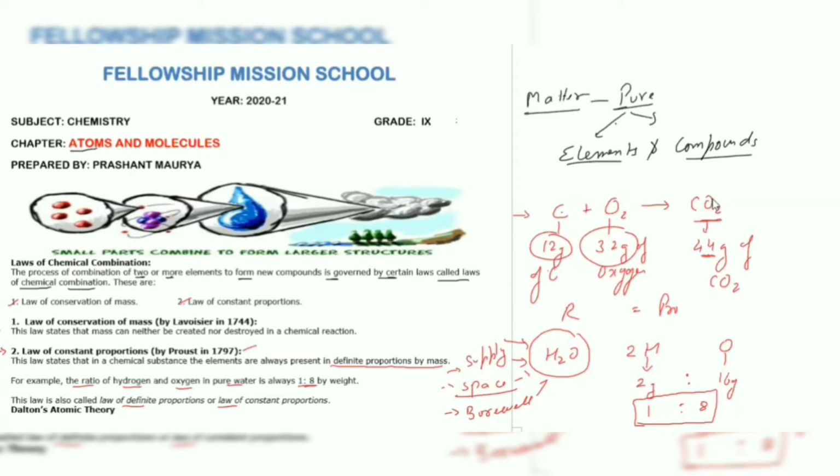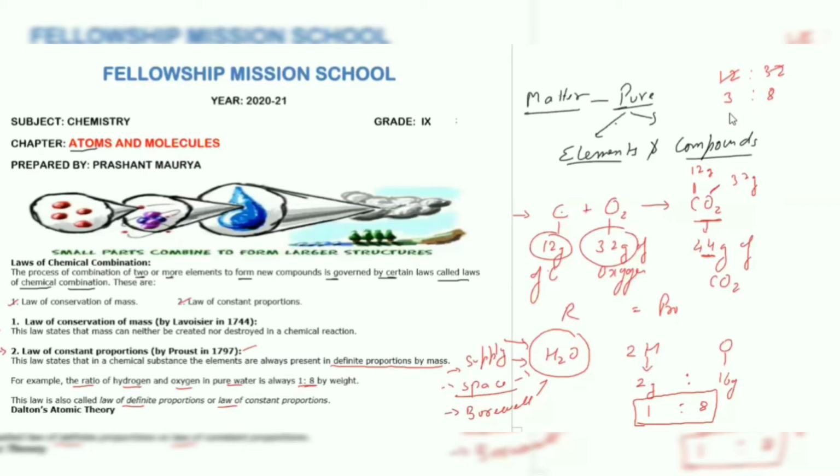For example, if I'm talking about carbon dioxide, CO2, it will always contain one atom of carbon and two atoms of oxygen. And with respect to their weight, in CO2, we have 12 grams of carbon and 32 grams of oxygen. When you do the ratio, that's 12 is to 32. So 4 3s are 12 and 4 8s are 32.